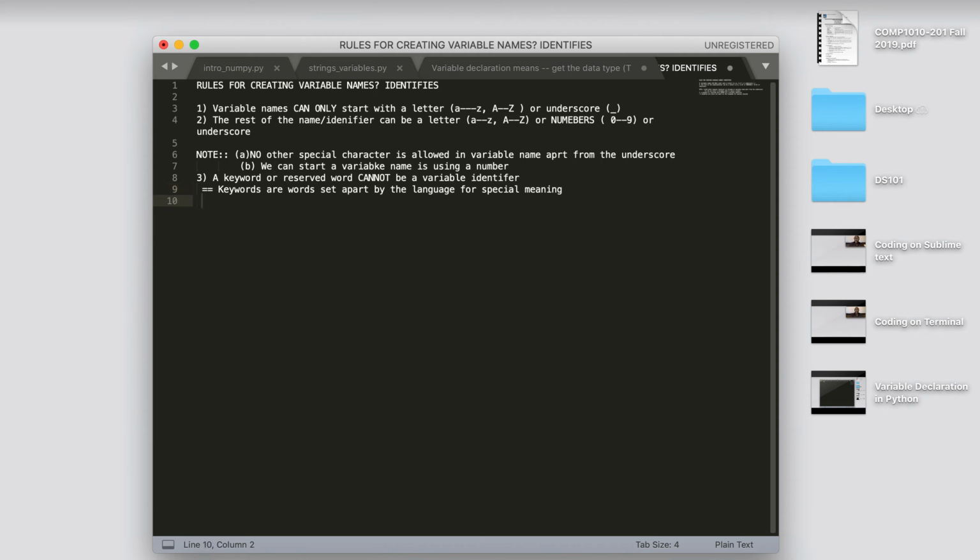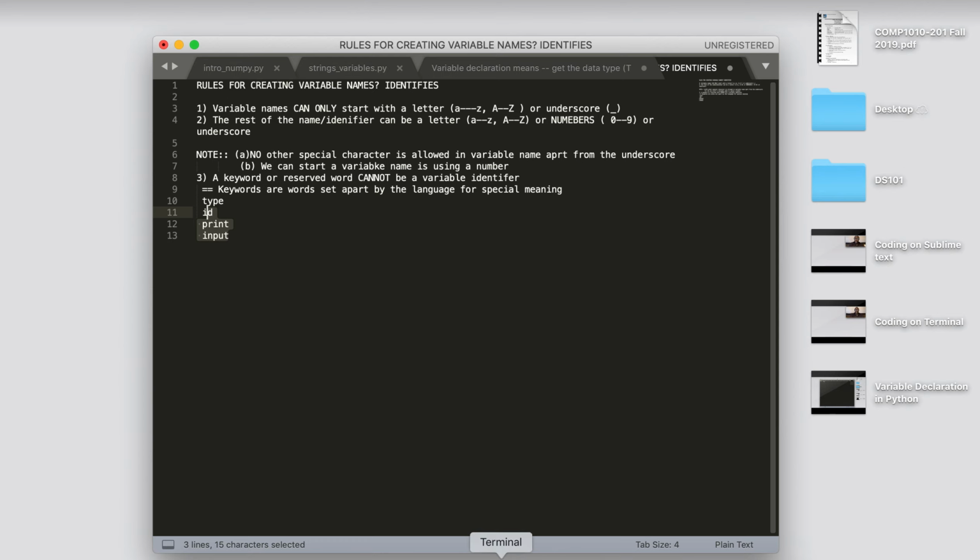For instance, you saw me using the keyword type, which tells us the data type. You saw me using keywords like id to tell me the address of the variable. You have seen us use print, and the word input. Because these words have a special meaning, we cannot use them as variable identifiers.